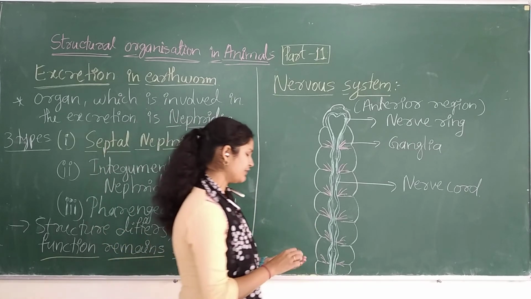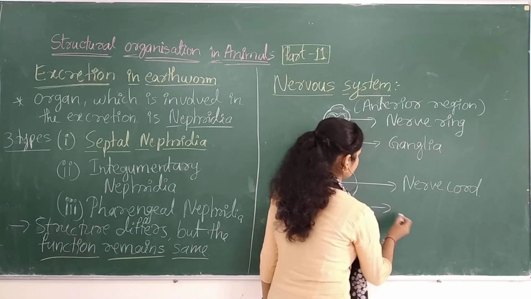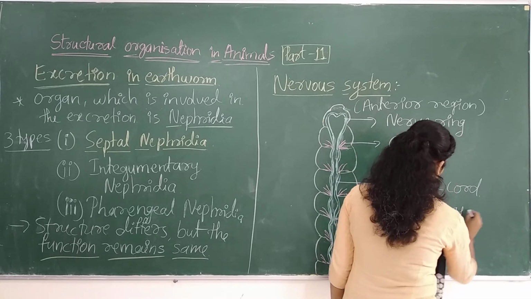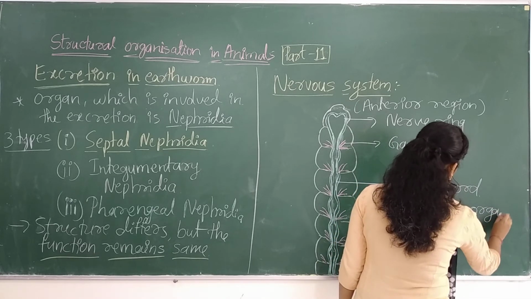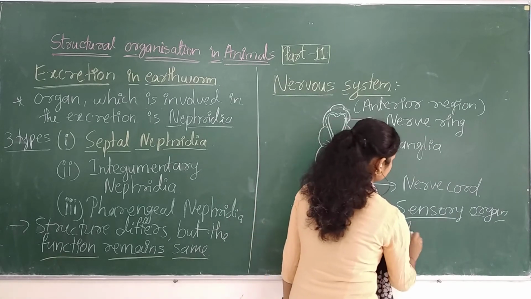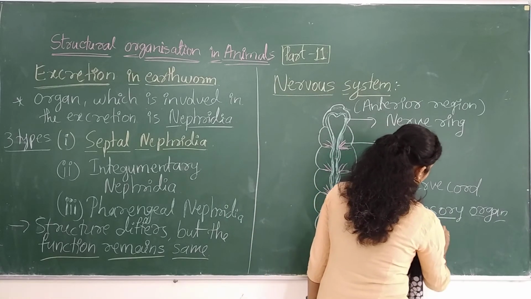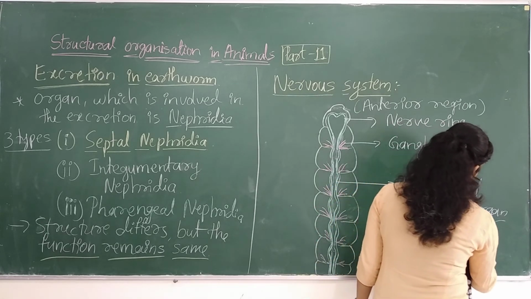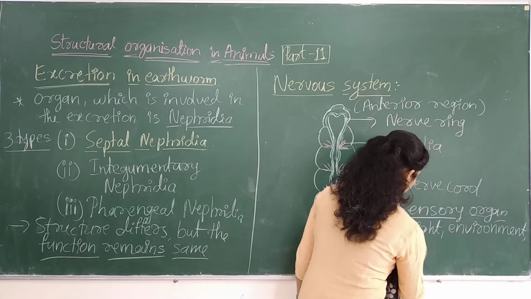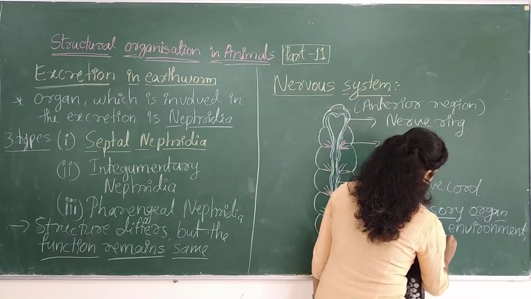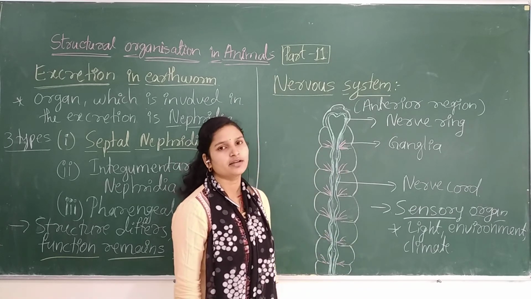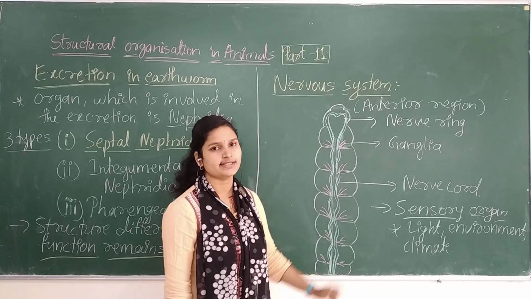And apart from this, I have told you about the sensory organs, or sensory nature, which are able to sense the light, environment, climate, and also if any dangerous substances are there, that will be identified by the sensory organs.